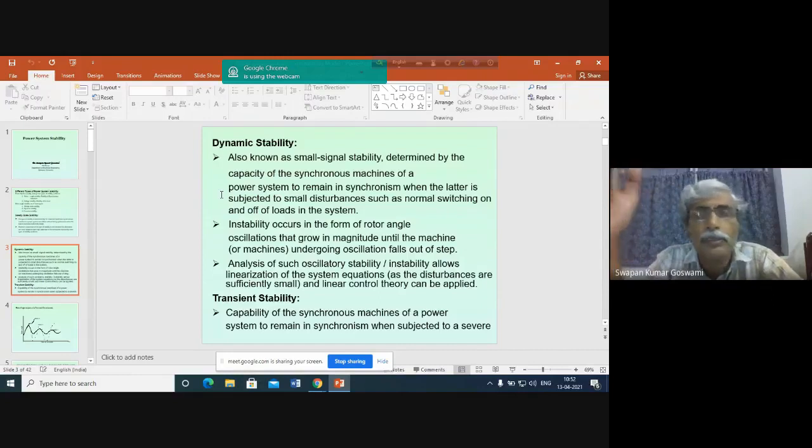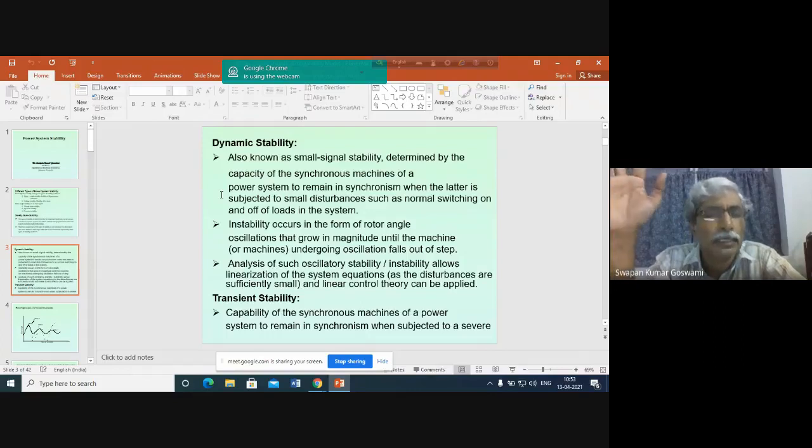Why will this not happen? Because there will always be some load increase or load decrease. Always there will be some disturbance in the system, because there are so many consumers and so many loads connected. If some of the consumers are increasing their demand, switching on a load or switching off a load, then it will have some impact on the power balance of the system. As a result, there will be some change in the speed of the generator, and as a result, some change in the frequency of the system. So our system can never be in a perfect steady state condition.